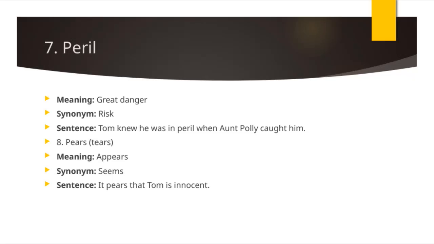Now let's look at the word peril. It means great danger, so it's a pretty serious situation. The synonym for peril is risk, which also highlights the potential for harm or loss. For example, in our sentence, Tom knew he was in peril when Aunt Polly caught him. That shows how peril can be a real threat, especially when someone is caught doing something wrong. Remember, understanding words like peril helps us better express when someone is in serious trouble. This connects to the overall theme of expanding our vocabulary to describe different levels of danger and risk more precisely.